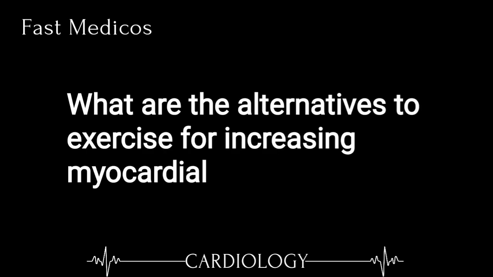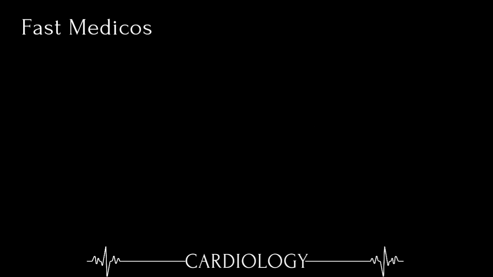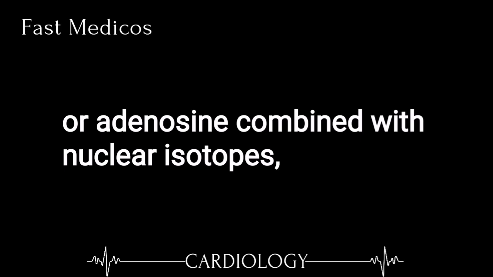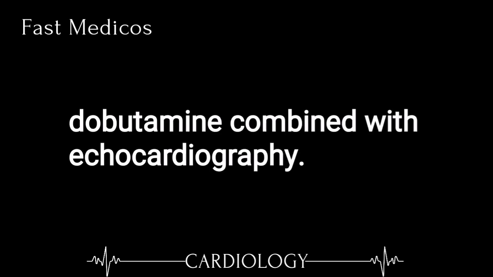2. What are the alternatives to exercise for increasing myocardial oxygen consumption? Two main alternatives are persantine, dipyridamole, or adenosine combined with nuclear isotopes, like thallium or sestamibi, and dobutamine combined with echocardiography.